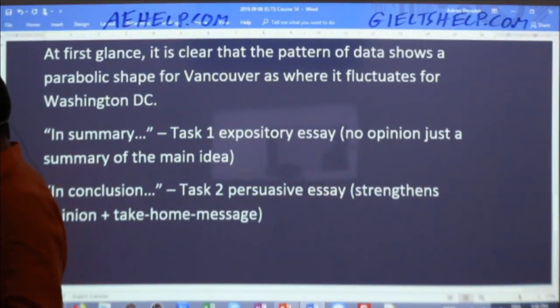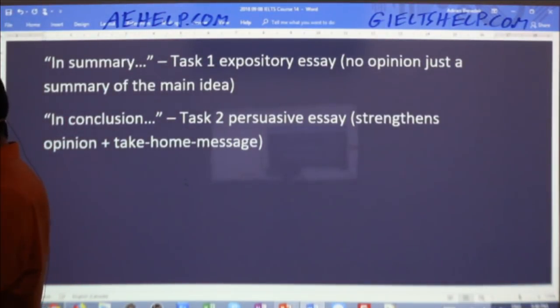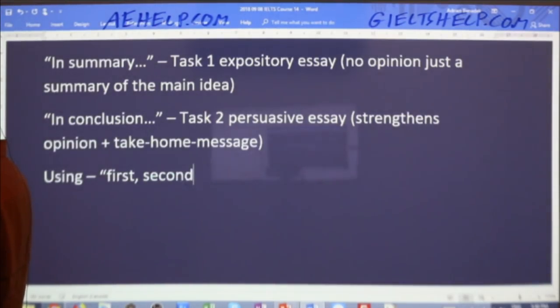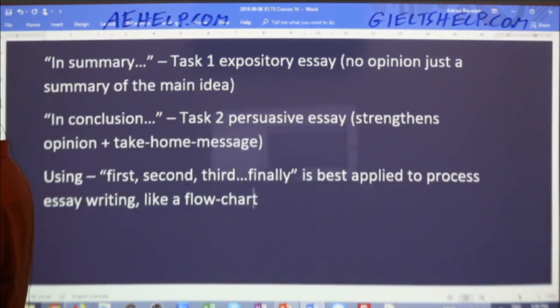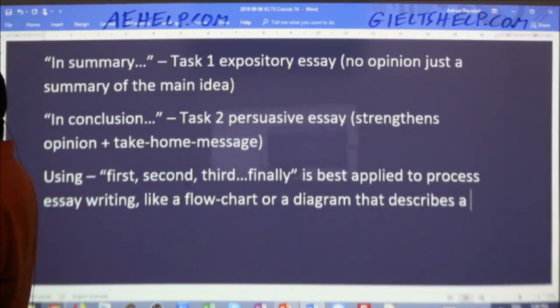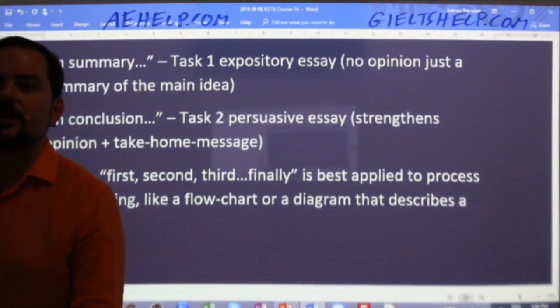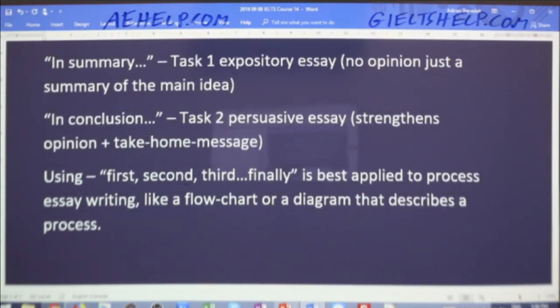And I'll make a note on that as well. Okay, so using first, second, third, finally is best applied to process essay writing, like a flowchart or a diagram that describes a process. Okay? So that's the answer. Hopefully some of you realized that, all right?